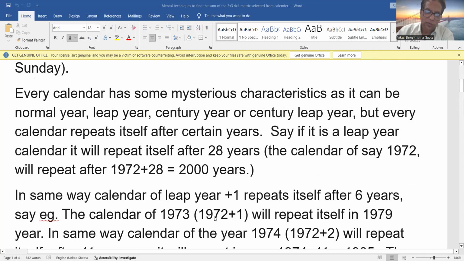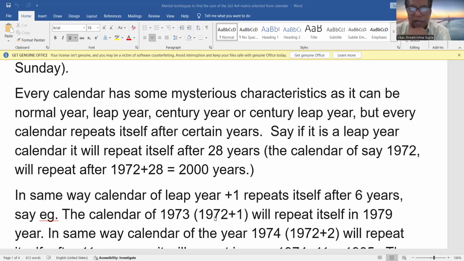Now suppose somebody wants to know, if it is a leap year, when this year will come again. Please remember, if it is a leap year, then its calendar will repeat itself after 28 years. The calendar of, say, 1972 is a leap year because 72 is divisible by 4. Every leap year must be divisible by 4 because a leap year comes after every 4 years. So the last 2 digits will be divisible by 4. So 1972 is a leap year.